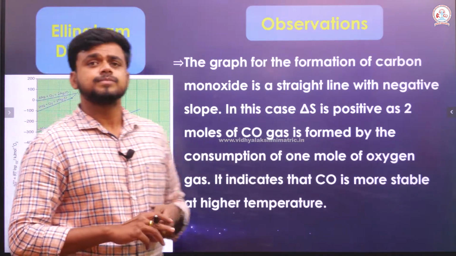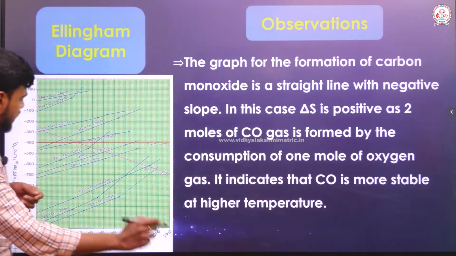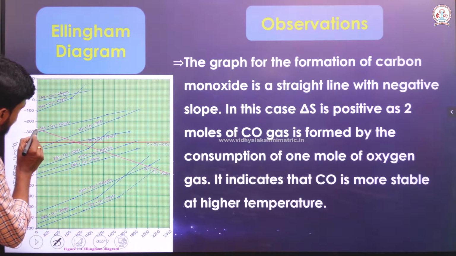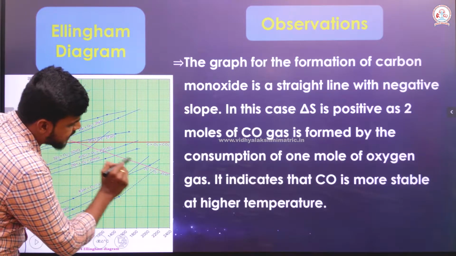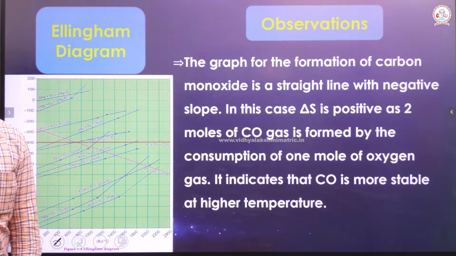The next observation: among all the graphs that you are able to see, you find a pink line here. The pink line is a straight line with a negative slope.